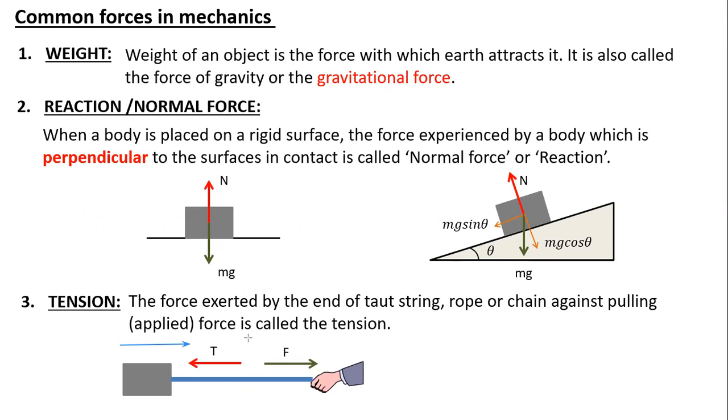You are applying some force F, but it is getting borne by the string. If we draw the diagram for the block, only the F will be acting on the block. Here it is a contact. You are directly pulling it, so only one force is acting at the contact point. So it will directly be MA equals F. If I make the free body diagram for this string, it will simply be M equals to T, and that will be equal to F. So we only consider one of them, we don't consider both. Absolutely correct.